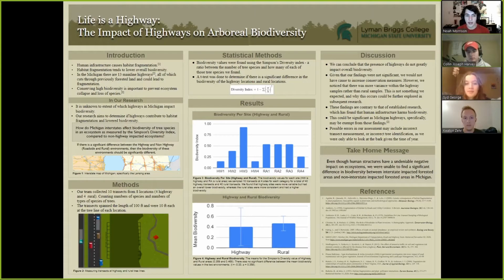Hi, this is Group 8, the impact of highways on arboreal biodiversity. Our introduction was that human infrastructure causes habitat fragmentation, and habitat fragmentation tends to lead to overall lower biodiversity.